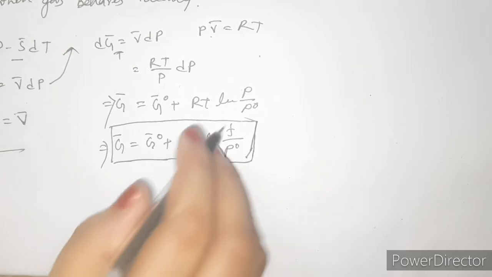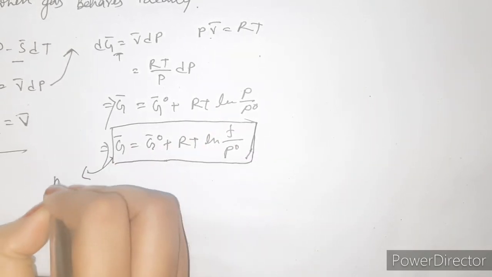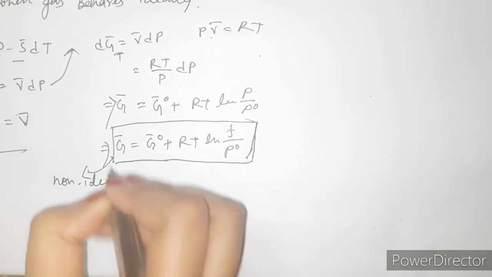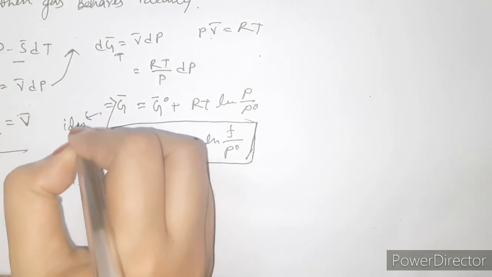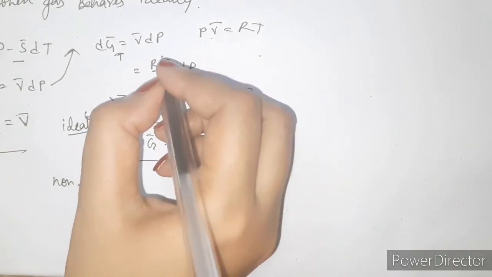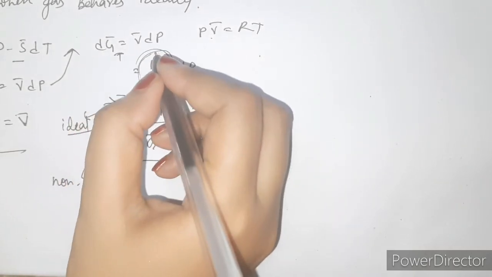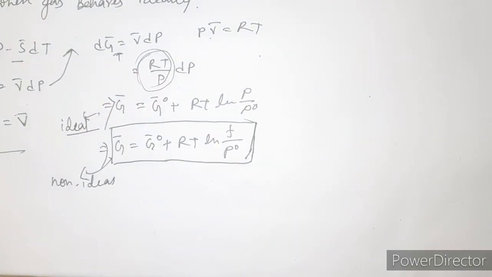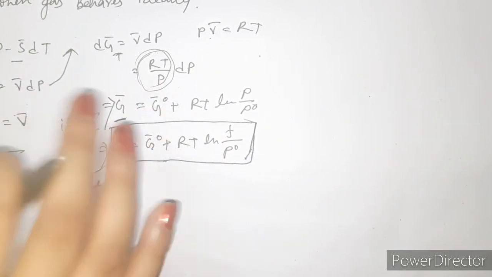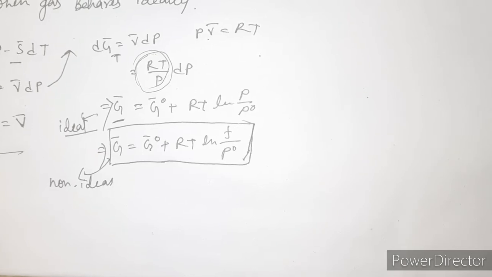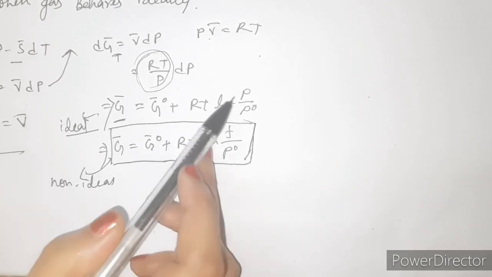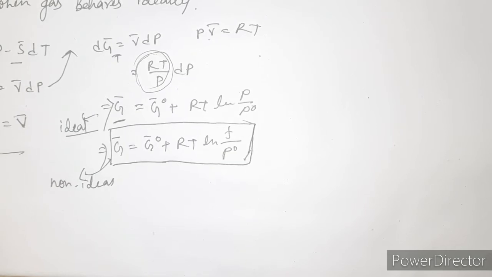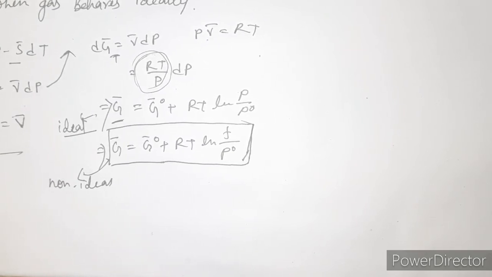This is the equation for non-ideal gas, and this is the equation for ideal gas. Because there is an assumption that the gas behaves ideally, that's why we are taking V bar equal to RT by P, and whatever we are getting by this assumption is actually the equation for the ideal gas. So for real gas, this P term will be replaced by the f term, and this is the equation for the molar Gibbs free energy for a real gas.